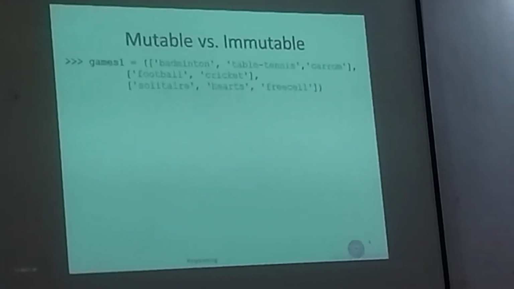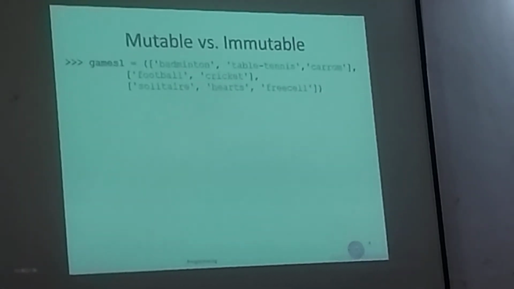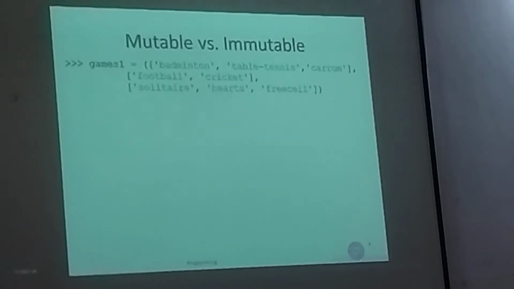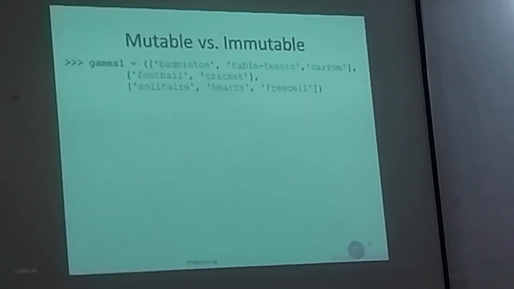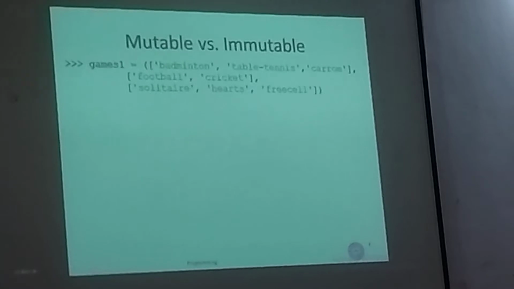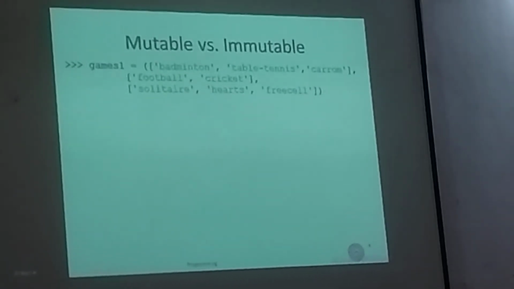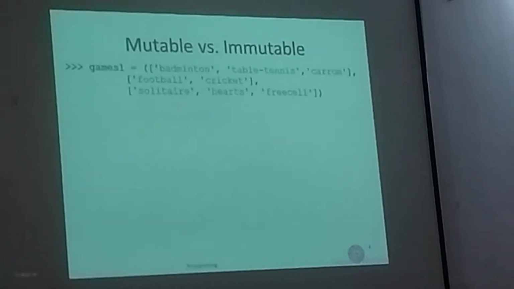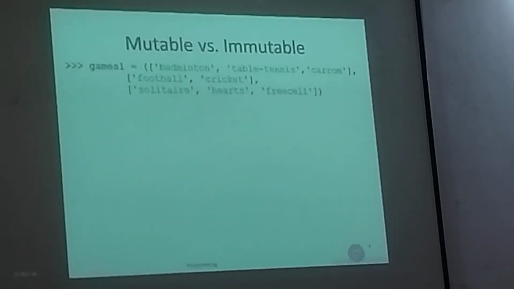Now let's look at another tuple which now contains 3 lists as contents. The first list is our indoor games list like badminton, table tennis, carom. But instead of saying indoor, we are explicitly listing all the contents of the list. And similarly, the second element is a list having football and cricket. And the third element is a list which has card games like solitaire, cards, and free set.